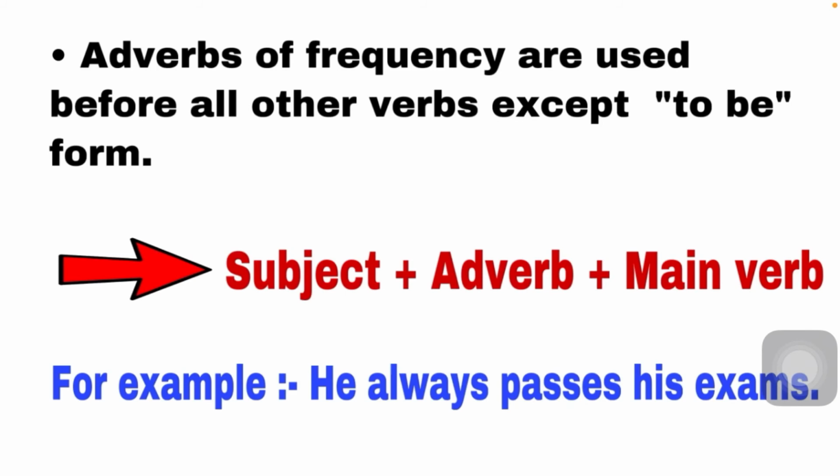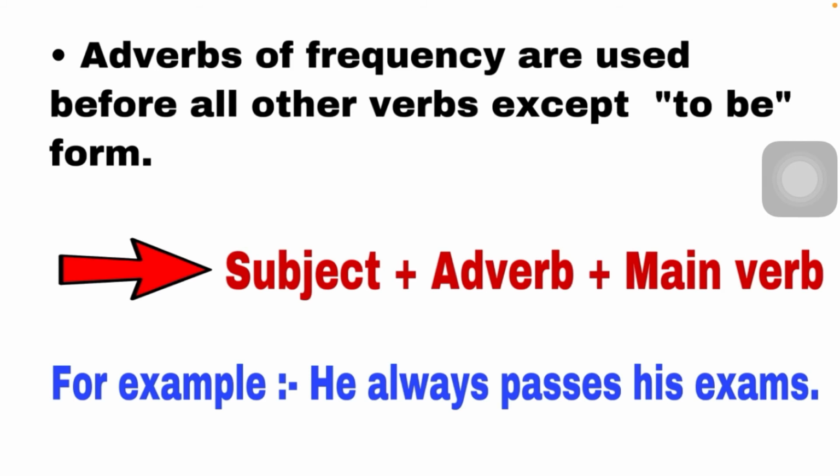For example, he always passes his exam. So here there is no to be form, no is, am, are, was, were. So first we add the subject, then we write always, then our main verb, that is passes his exam. Okay. Then the second example, Sheila seldom neglects her duty.